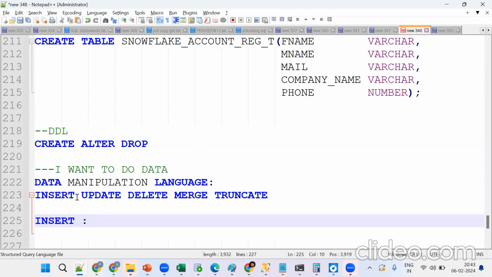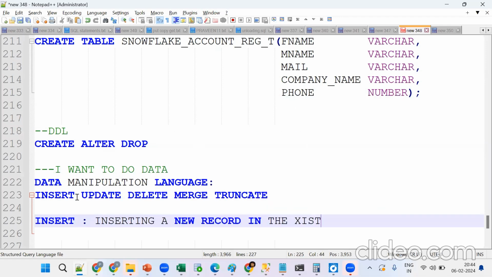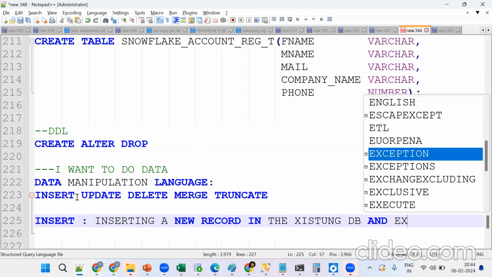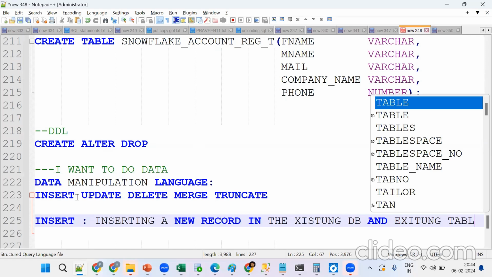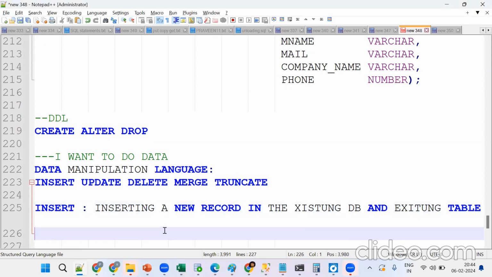Inserting the data into the table. Which table? The table should already be there. So it is inserting a new record in the existing database and existing table. First the database should be there, then the table should be there, then we can insert the data. So we'll see what the syntax is.